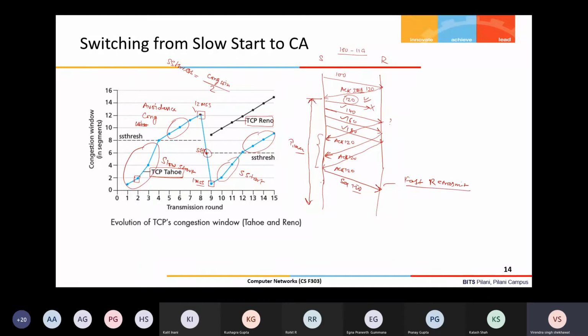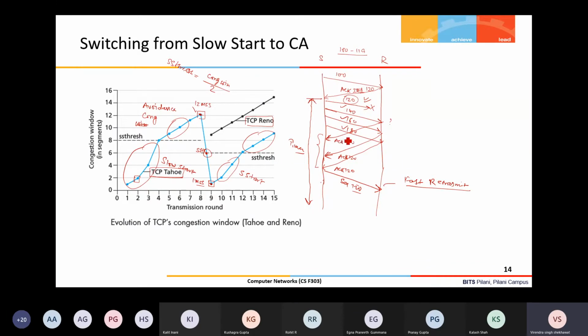And another thing is that I should not enter slow start after this. What happened is a packet loss occurred, and basic TCP says that you should enter into the slow start and then again ramp up 1, 2, 4, 8 like that. But here it says that network congestion is not much. Why? What is the justification for that?